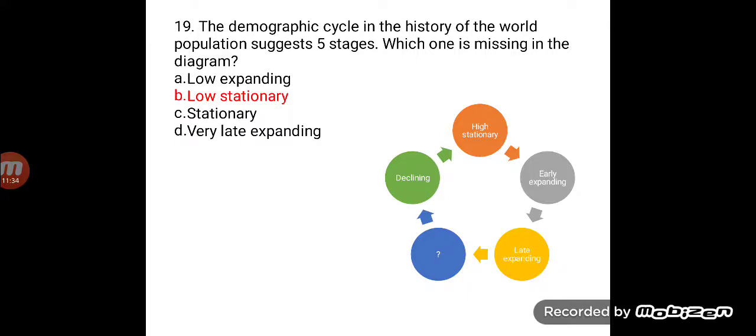Then the last stage is declining, the very late expanding stage, where there is declining birth rate and the birth rate is lower than the death rate. What would that mean? That as many people are dying, that many people are not being born. So here the East European countries like Germany and Hungary are in these stages.